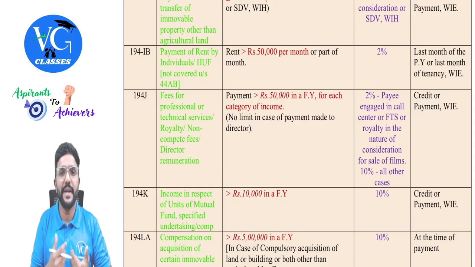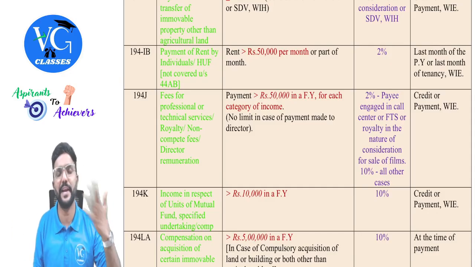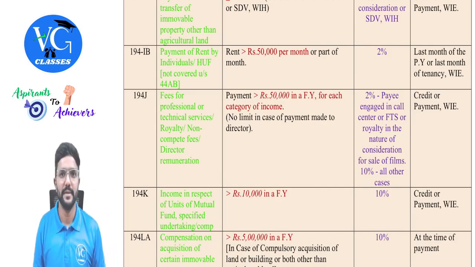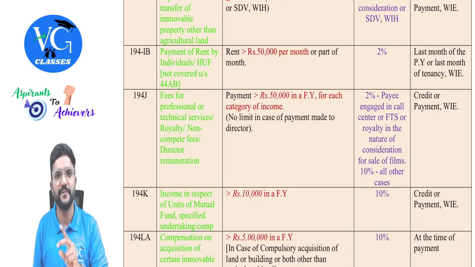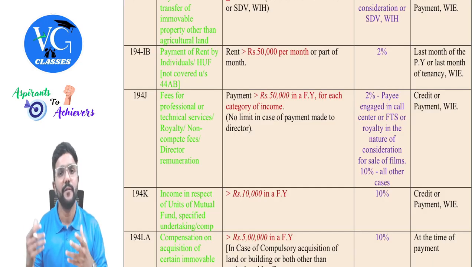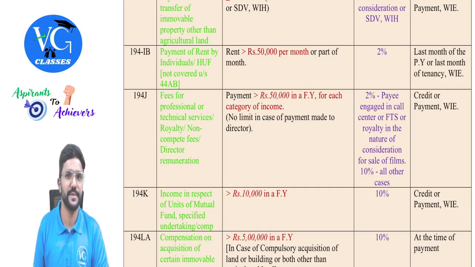Now, what if I vacate the property in between the year? Assume I stayed in a rented property for 8 months during the previous year and I am vacating the property. So in that case, in the last month of tenancy, whatever rent I am paying, I need to deduct TDS for the 8 months rent, that is, till the date of vacancy. So the amount of TDS I should deduct in the 8th month is 60,000 into 8 into 2%.